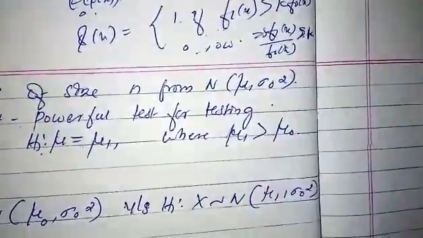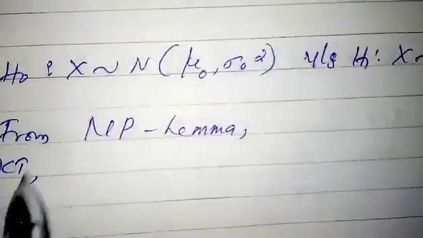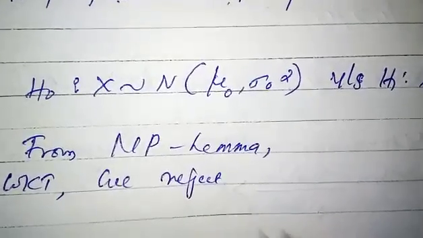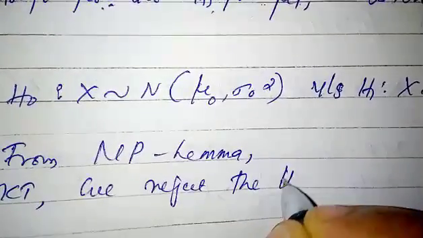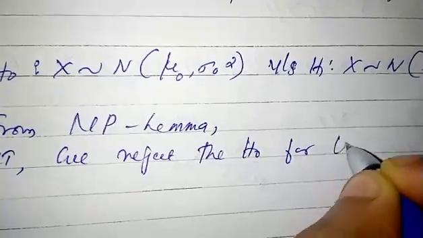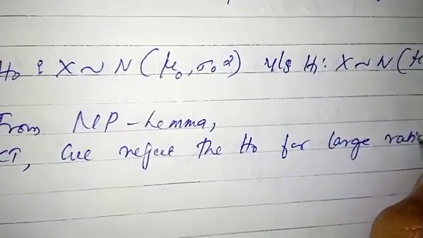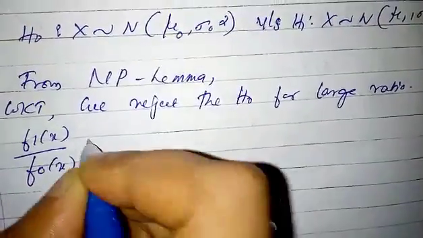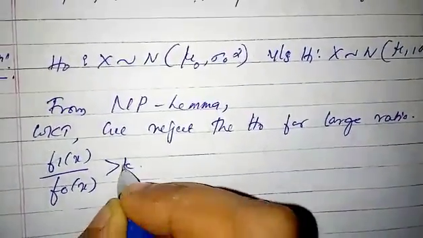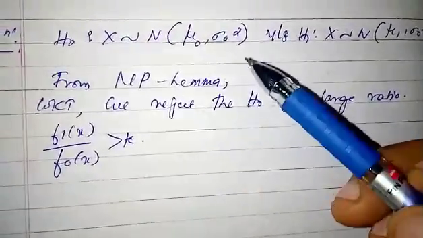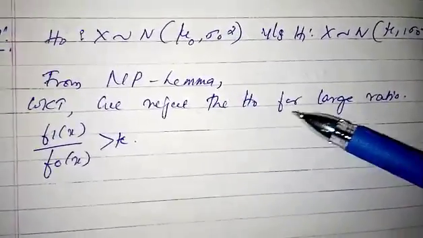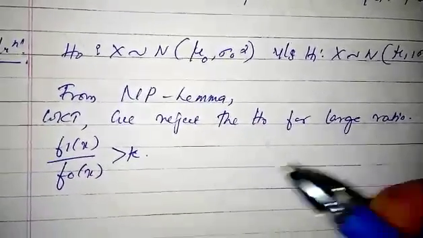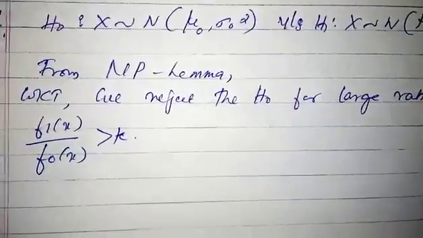That is, from the Neyman-Pearson lemma we reject the null hypothesis for a large ratio, that is f1 of x divided by f naught of x greater than k.